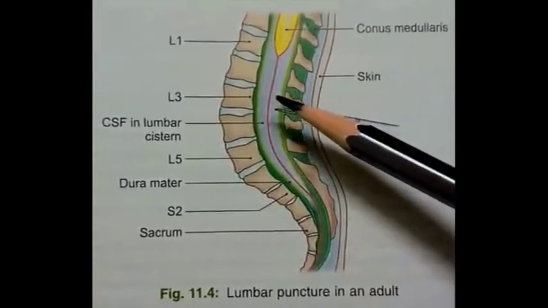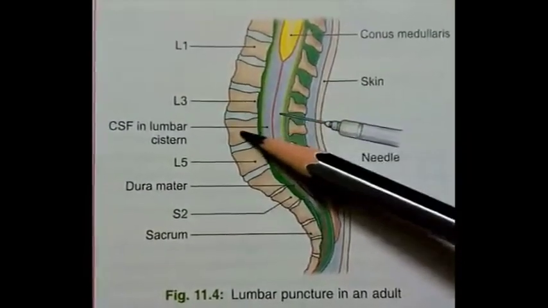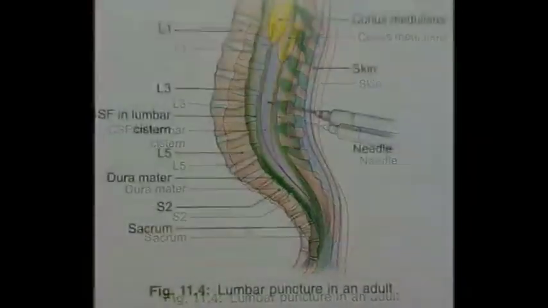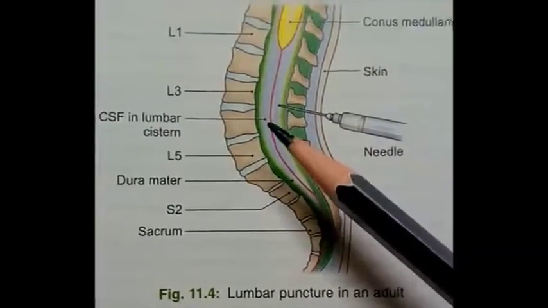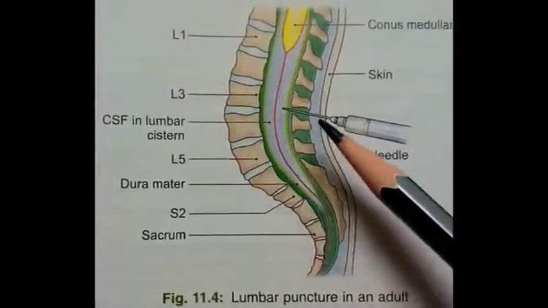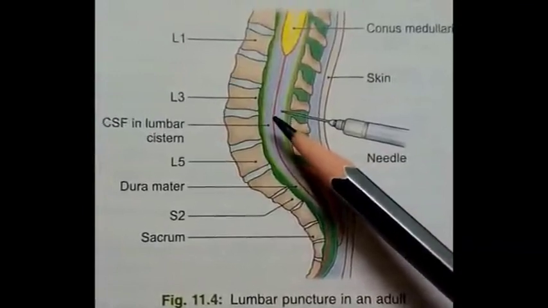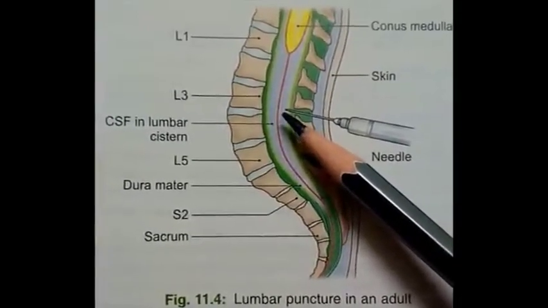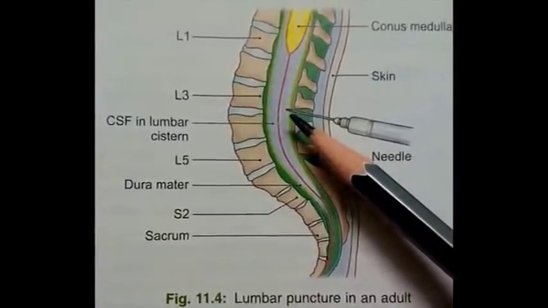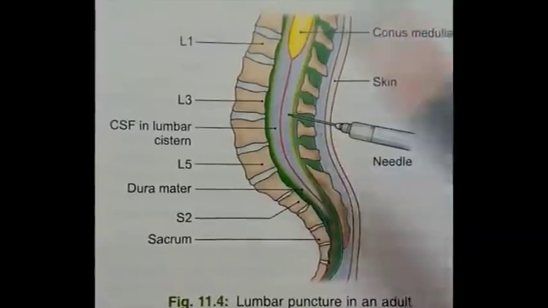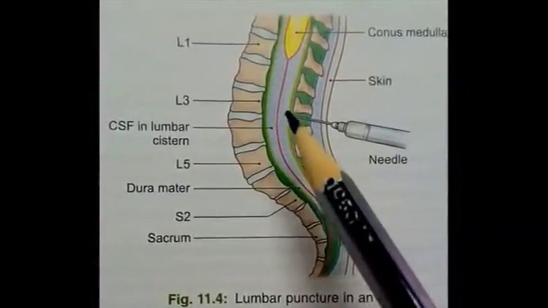Lumbar puncture is usually done in the lower, wider part of the space between the third lumbar vertebra and the fourth lumbar vertebra. So what is a lumbar puncture? Lumbar puncture is also known as spinal tap. It is a medical procedure in which a needle is inserted into the spinal canal, that is the subarachnoid space of the spinal canal, in order to collect the cerebrospinal fluid for diagnostic purpose. The main reason for the lumbar puncture is to diagnose the diseases of central nervous system, that is brain and spinal cord.